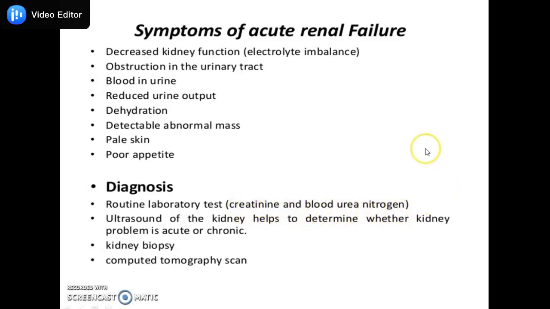So we come to know that our renal function is not going properly, and accumulation of creatinine and blood urea nitrogen takes place in our blood. Ultrasound of the kidney helps to determine whether the kidney problem is acute or chronic. Then the third diagnosis is the kidney biopsy. Then a computed tomography scan can be performed.